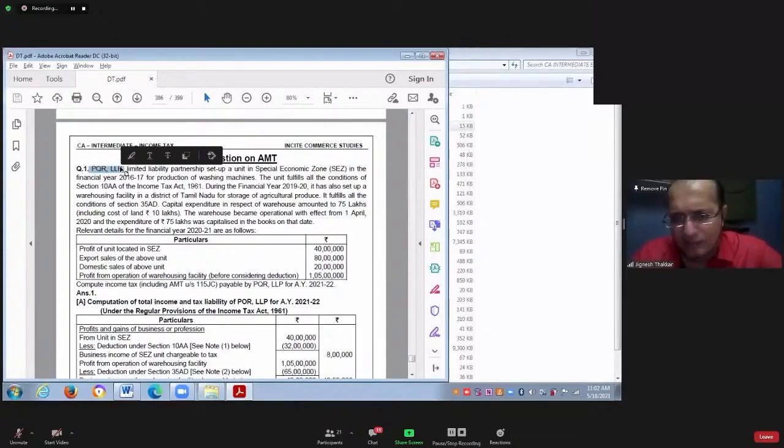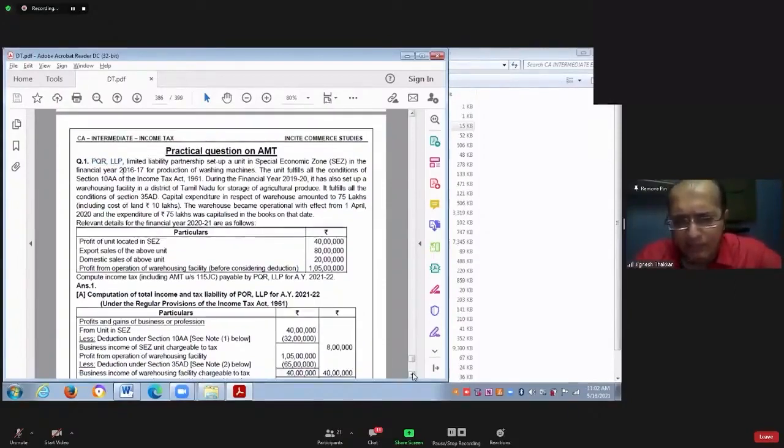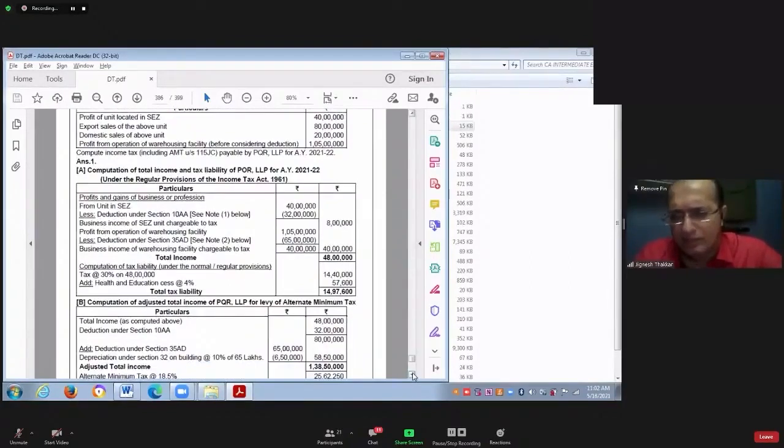But since you asked me the question, presuming that this is an individual, what will be the change in the solution? From 48 lakh, you will deduct 1 lakh 50,000 under section 80C. So your balance total income will be 46.5 lakhs. On that, you have to calculate tax as per slab rates.